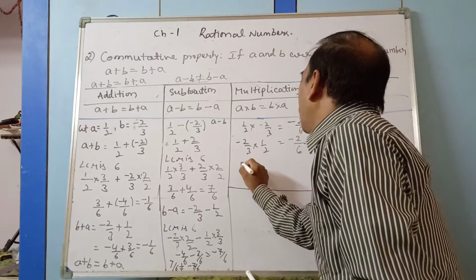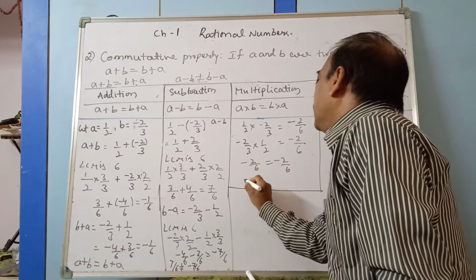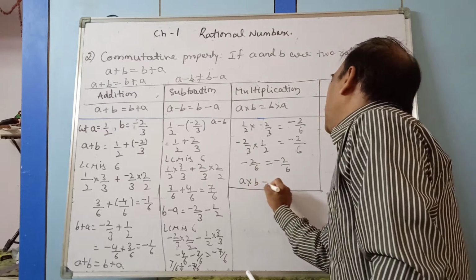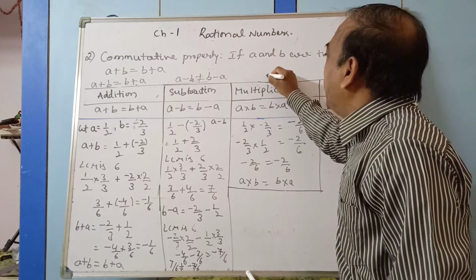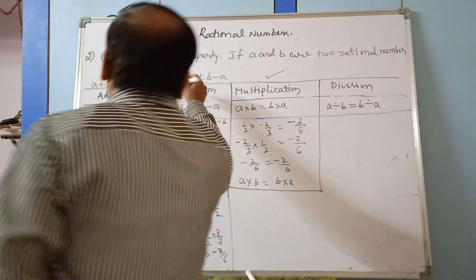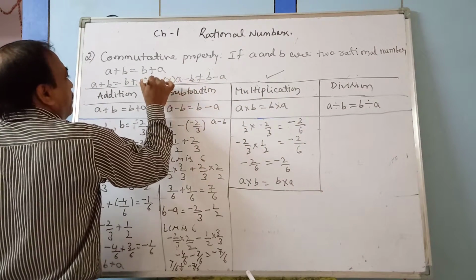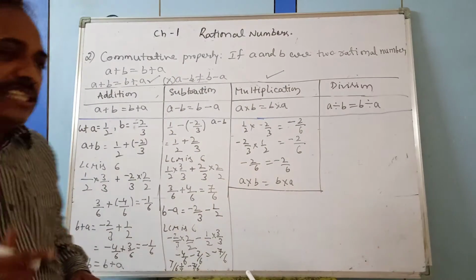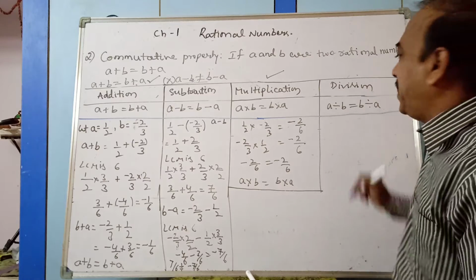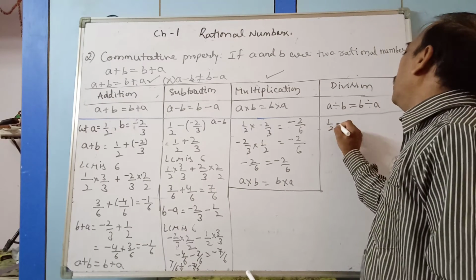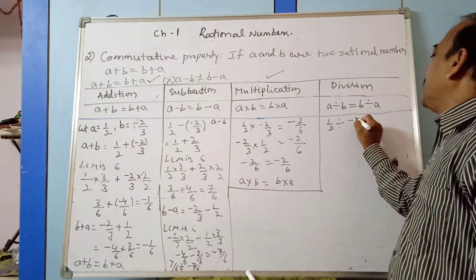So therefore minus 2 by 6 is equal to minus 2 by 6. That means A into B is equal to B into A. So it is satisfied under multiplication. Into mark, in the sense it is not satisfied; plus tick mark, satisfied. Now here you see A divided by B is equal to B divided by A. 1 by 2 divided by the value 1 by 2 divided by minus 2 by 3.